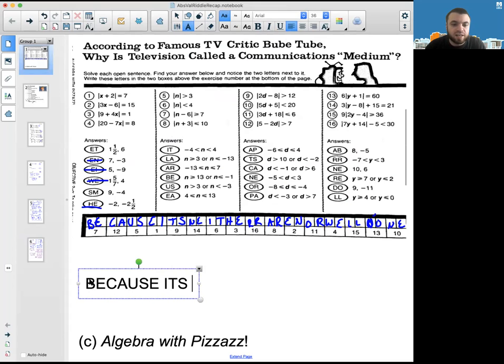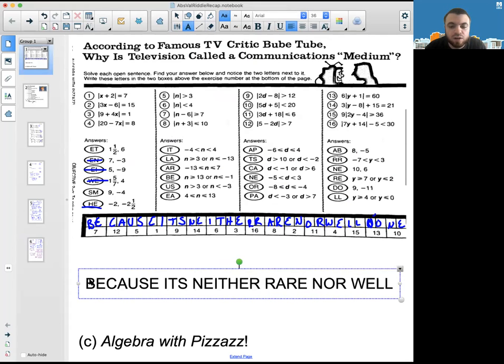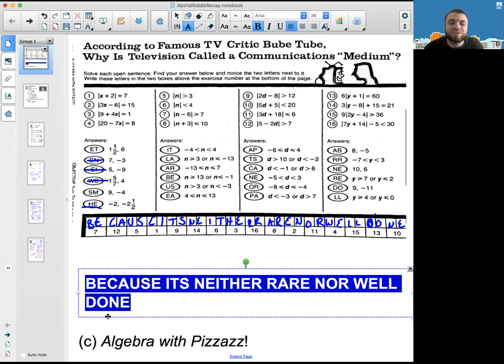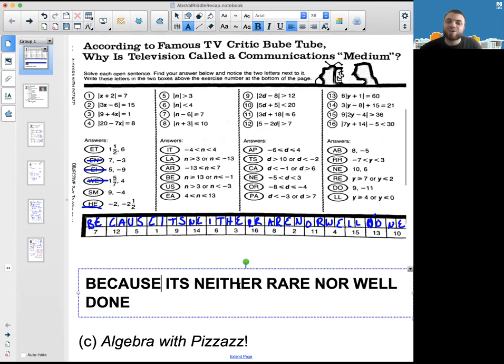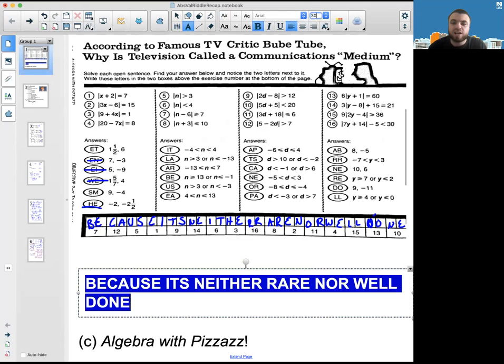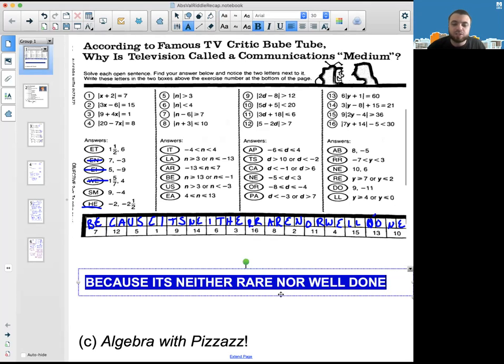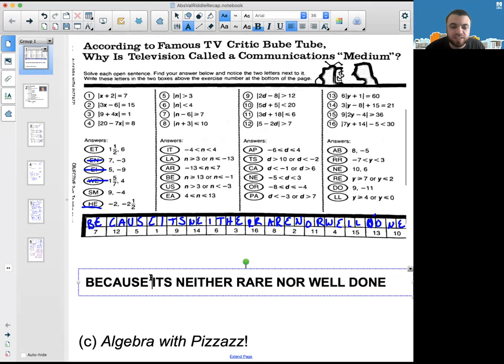Because it's neither rare nor well done. Oh, because it's neither rare nor well done. It's medium. Okay. That is definitely a joke that I will not fault you if you do not laugh at, but that appears to be our riddle answer because it's neither rare nor well done.